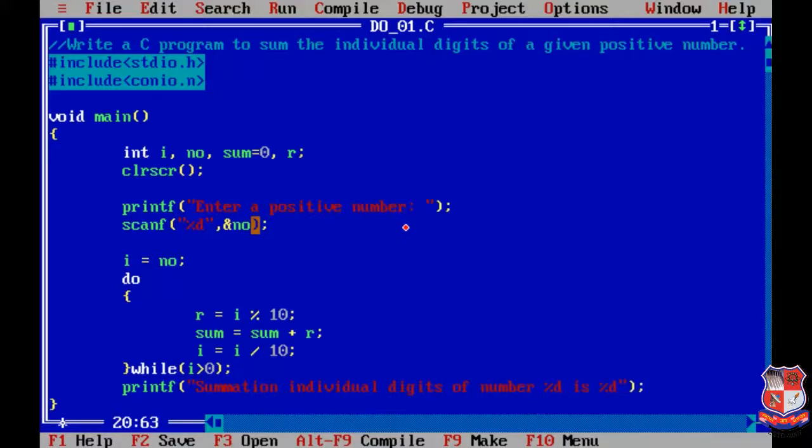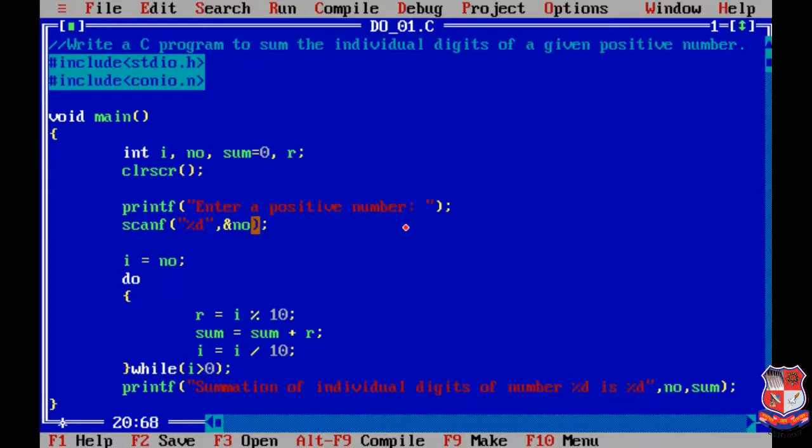So at first %d will print the value of number, and the second %d will print the value of sum. So output will be like this: summation of individual digits of number 567 is 18.